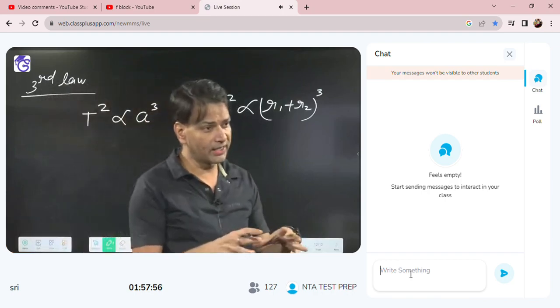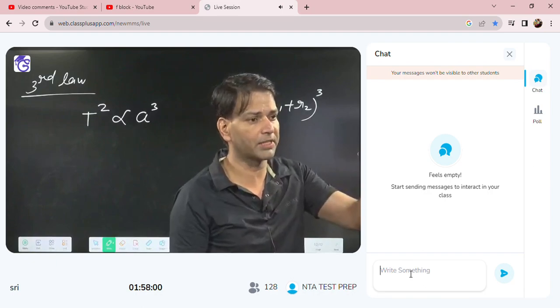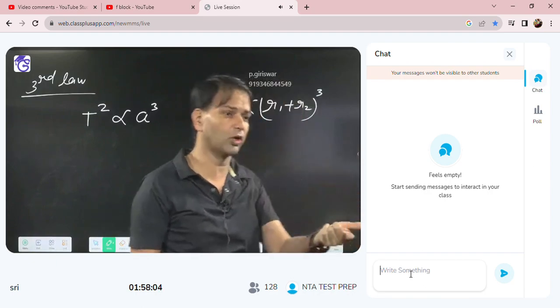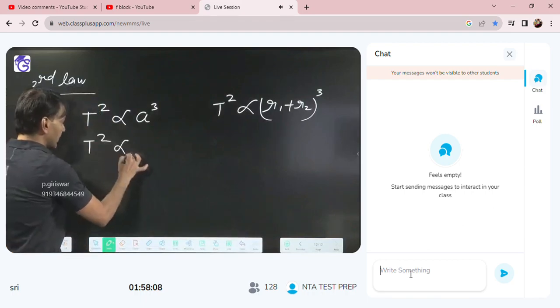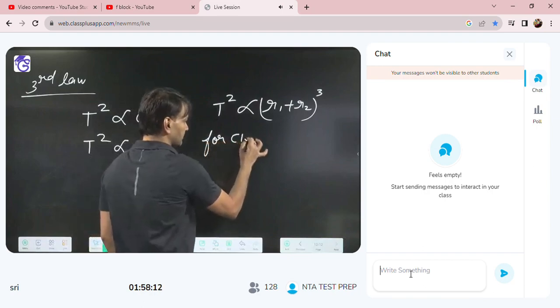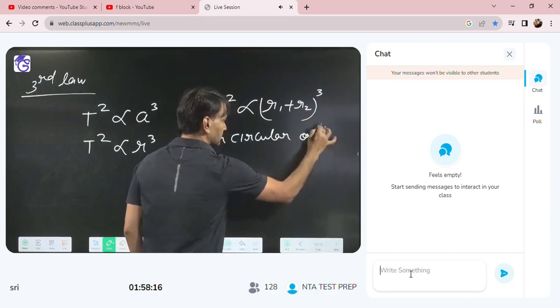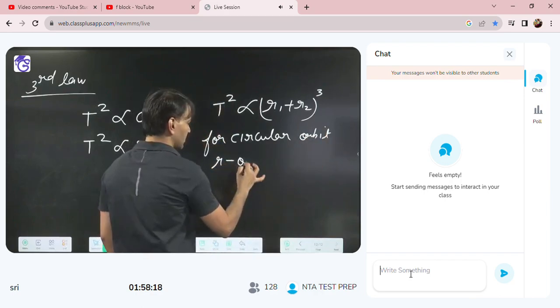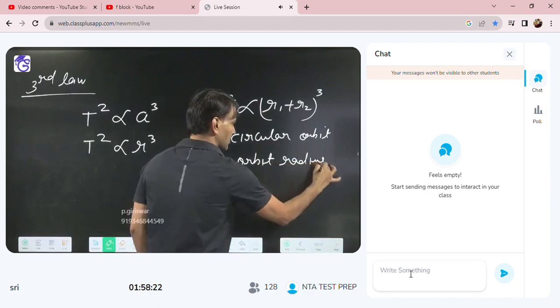But numericals they will not give in this third law on the elliptical orbit. Numericals they will give on circular orbit. Okay. So we can say T square is directly proportional to R cube for circular orbit, where R is the orbit radius.